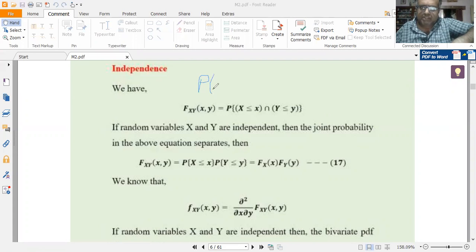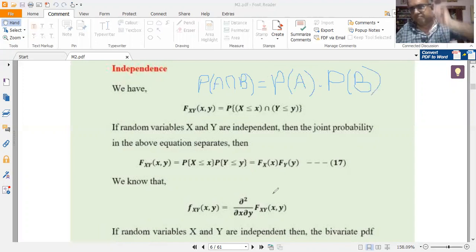If I have two events A and B, they are said to be independent if the occurrence of event A does not disturb the occurrence of event B, and the occurrence of event B does not disturb the occurrence of event A. In that case, I define P of A intersection B as P of A into P of B. Two events A and B are said to be independent if P of A intersection B is equal to P of A into P of B.